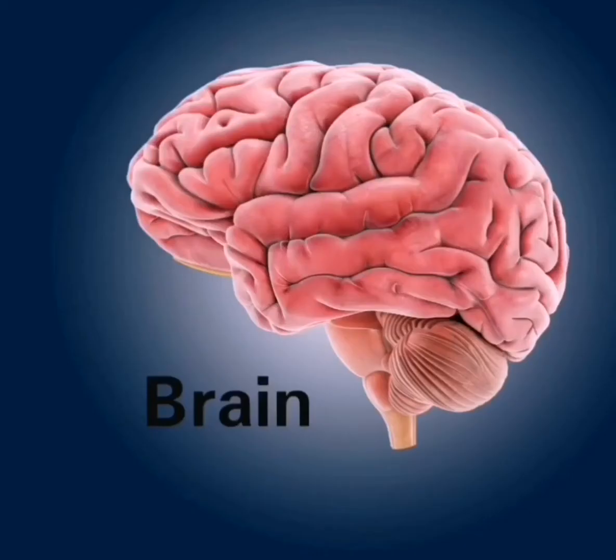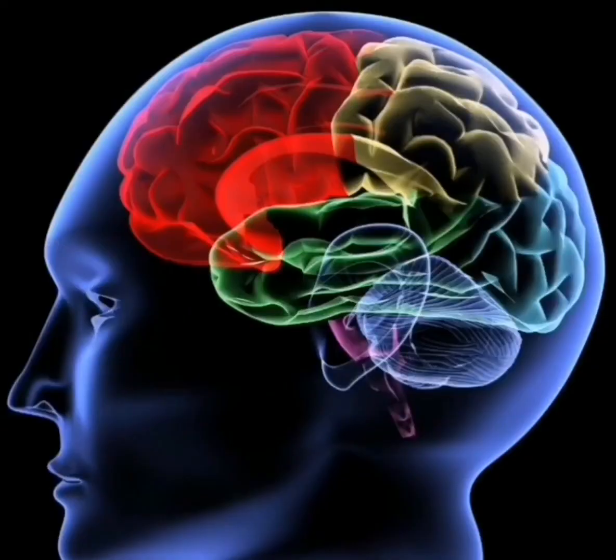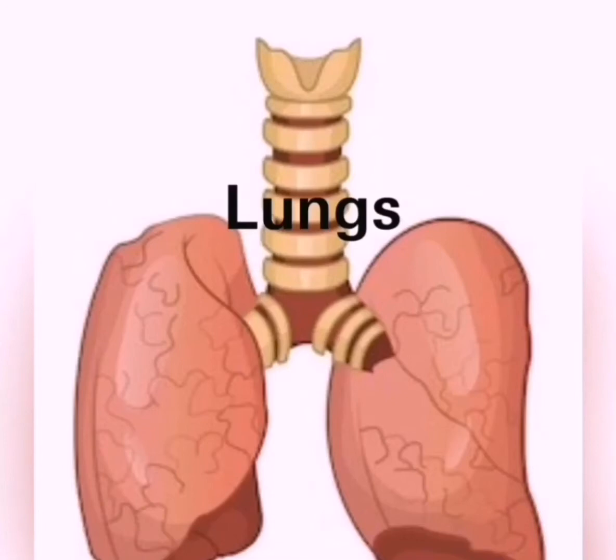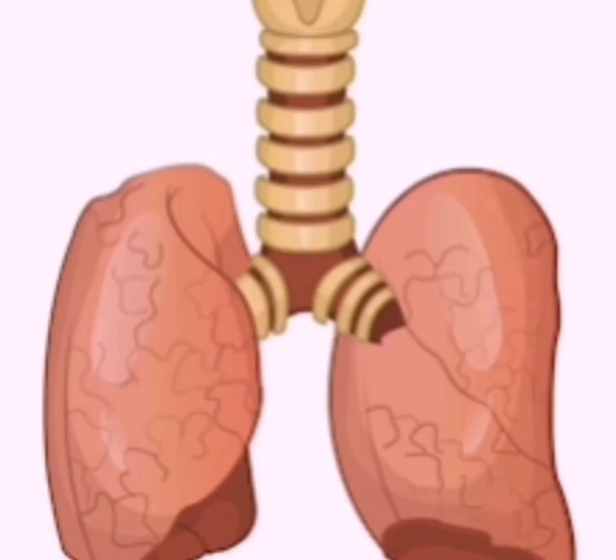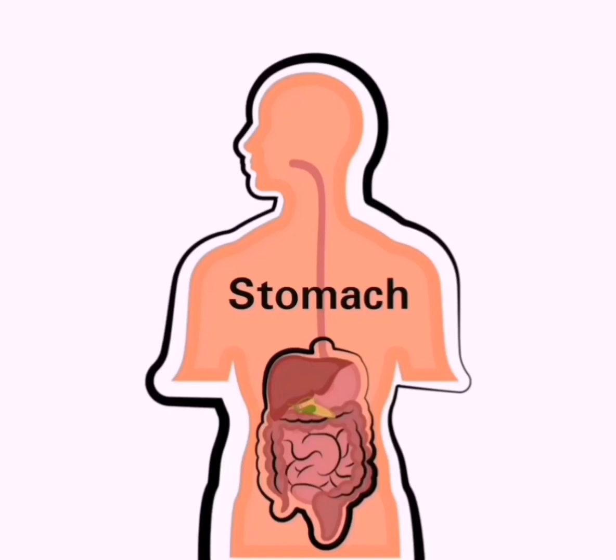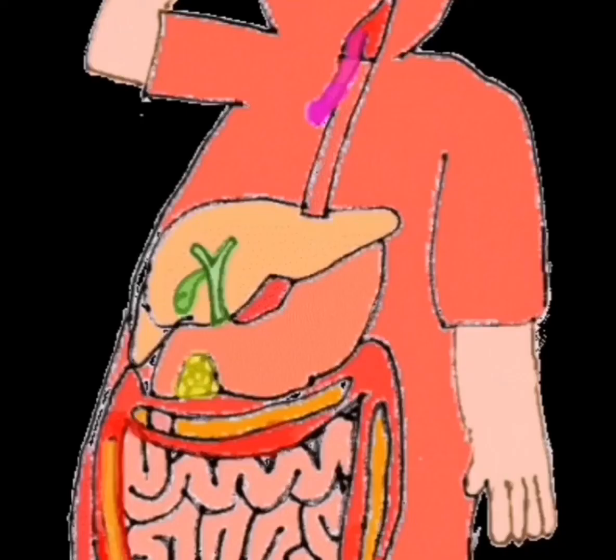Now the brain is present inside our head and controls all our body functions. It helps us to think and remember. So students, the brain helps us to think and remember. Now students, we have lungs. Students, lungs lie in the chest, and they look like two balloons. They help us to breathe. When we breathe in, the air fills the lungs, and when we breathe out, the air goes out of the lungs. Now we have the stomach, and the function of the stomach is to digest the food that we eat every day.